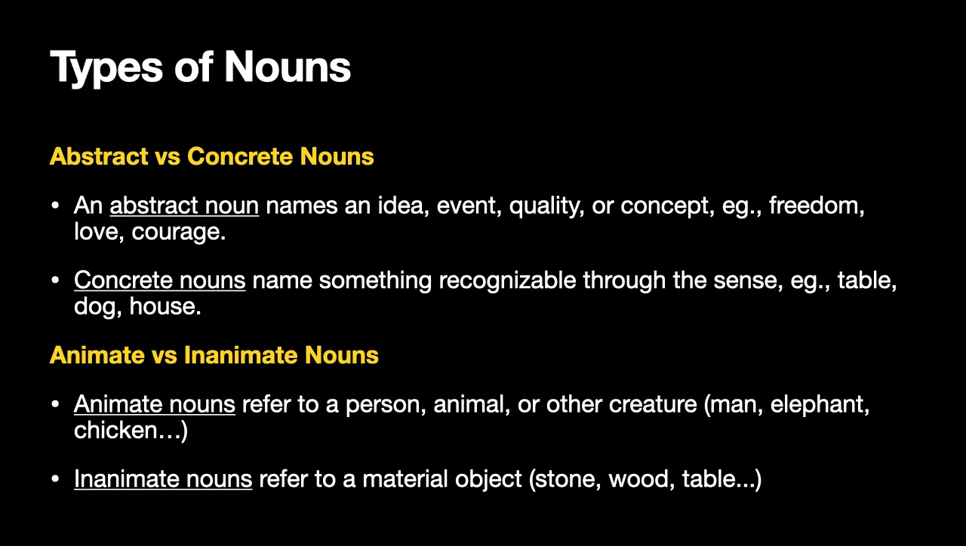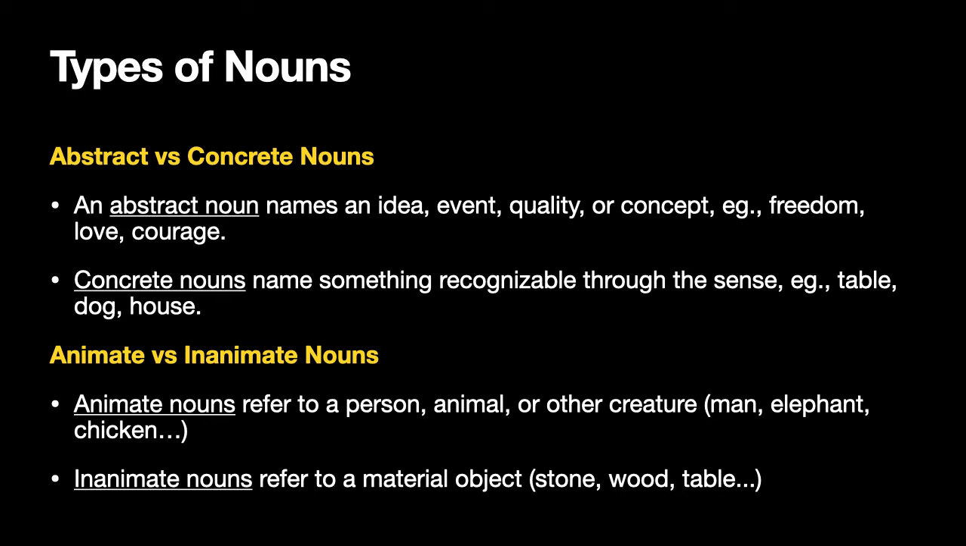Next, abstract versus concrete nouns. Abstract nouns name an idea, event, quality, concept, etc. These are things that cannot be sensed with our sense organs. You cannot actually touch them or taste them. So abstract nouns are basically concepts or ideas like freedom, love, courage. You cannot touch freedom, you cannot see love, you cannot hear courage, but they are things that you can feel in a different way, in a mental, more conceptual way. So they are abstract nouns.